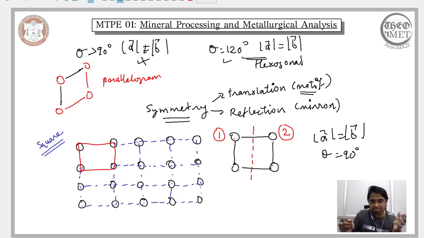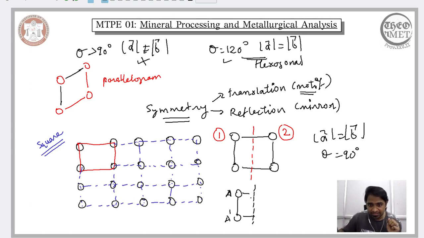Even if we don't have region two, if we start with region one alone, what the reflection symmetry means is that we are just starting with atom A and atom A prime. Instead of considering the whole unit mesh, and instead of doing any translation symmetry, we are just placing a mirror here